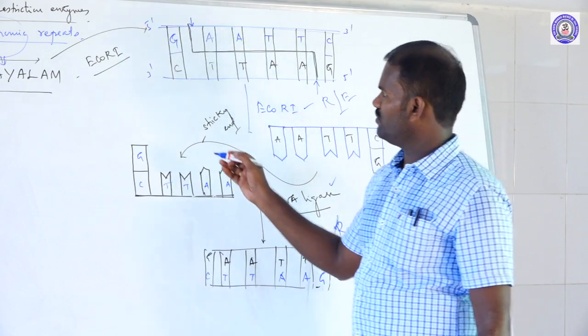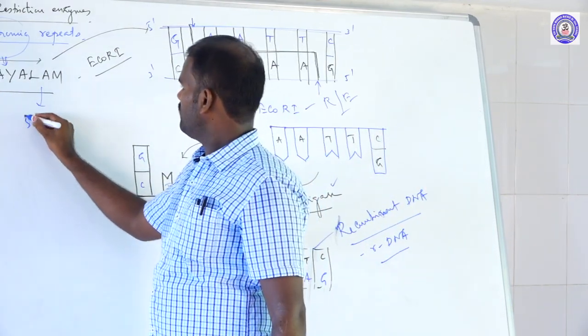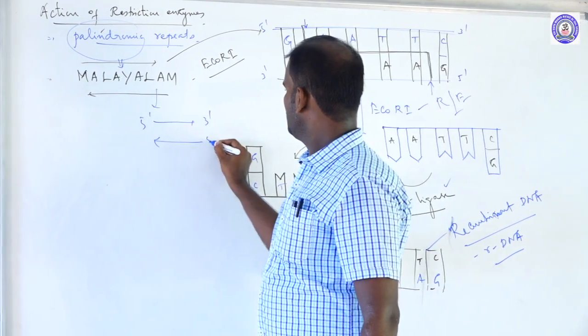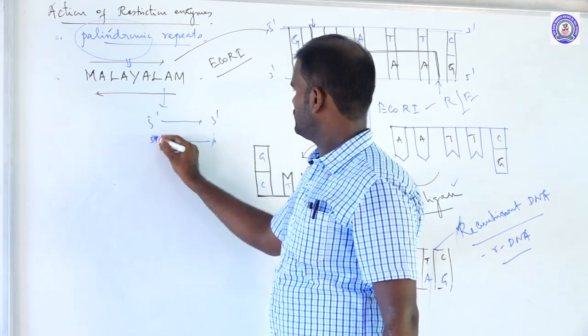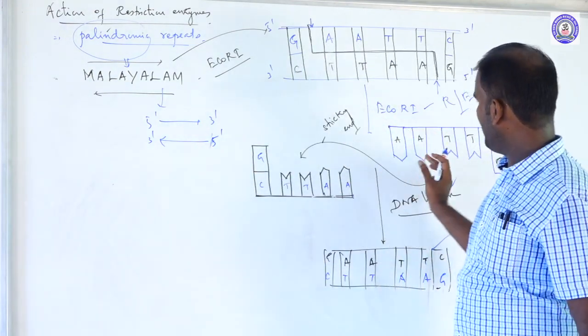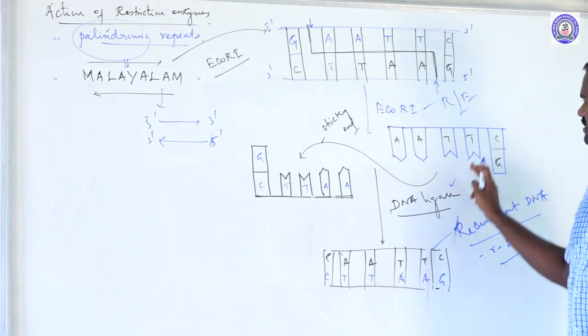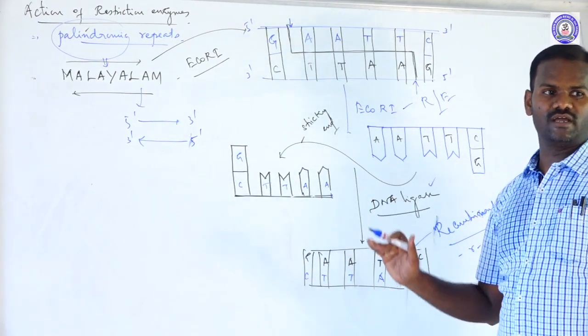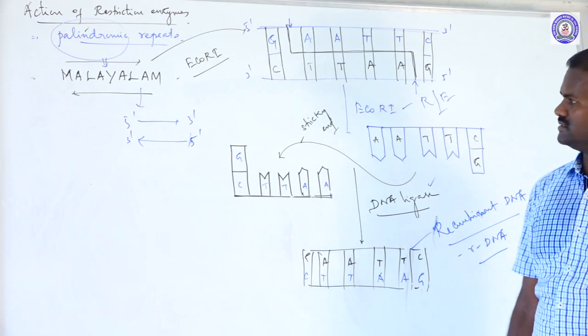If you read the palindromic repeats 5' to 3', and again 3' to 5', reading forward and backward: adenine, adenine, thymine, thymine, then adenine, adenine, thymine, thymine. They repeat both forward and backward. These are called palindromic repeats.